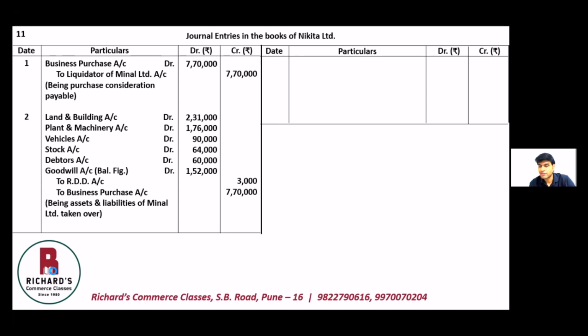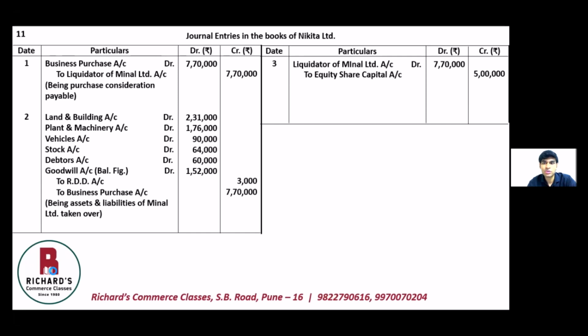And now finally we have the journal entry for paying off the liquidator of Meenal Limited. Again, it is being paid in equity shares and preference shares, and equity shares are being issued at a premium. So premium will be recorded separately. The entry will be liquidator of Meenal Limited account debit. The total purchase consideration is 7,70,000. To equity share capital account, the value is 5,000 shares at 100 each. So that is 5 lakh.